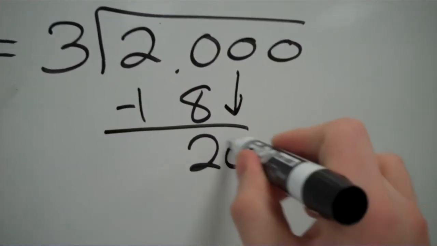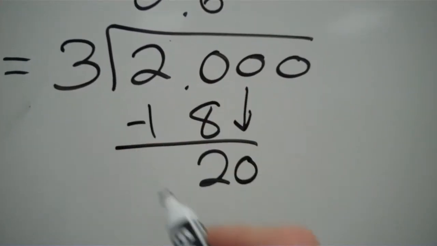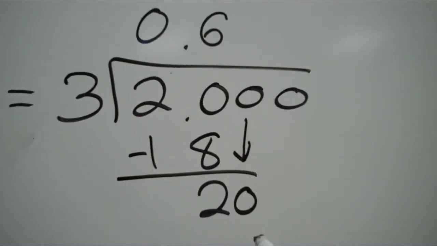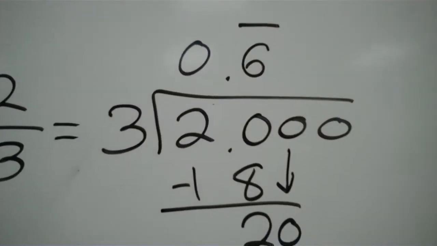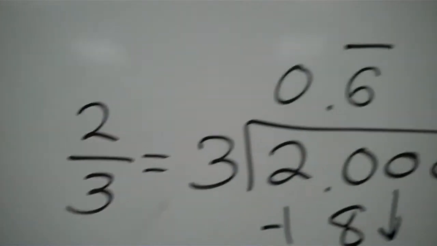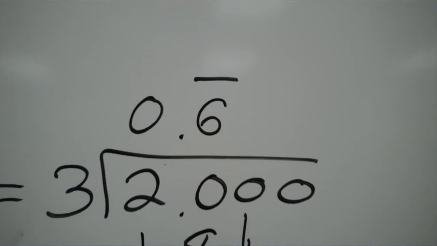When I bring down a 0, I'm just going to end up with my 20 again. I got another 20 right here. 3 goes into 20 6 times again. So usually we'd be done right there. We'd say that 2/3 is equal to 0.6 repeating.